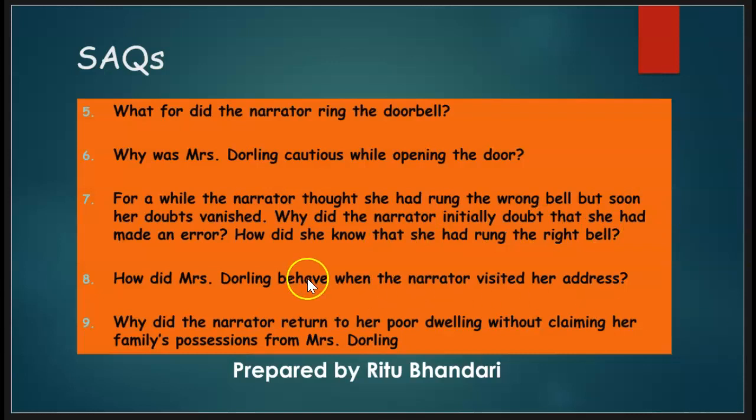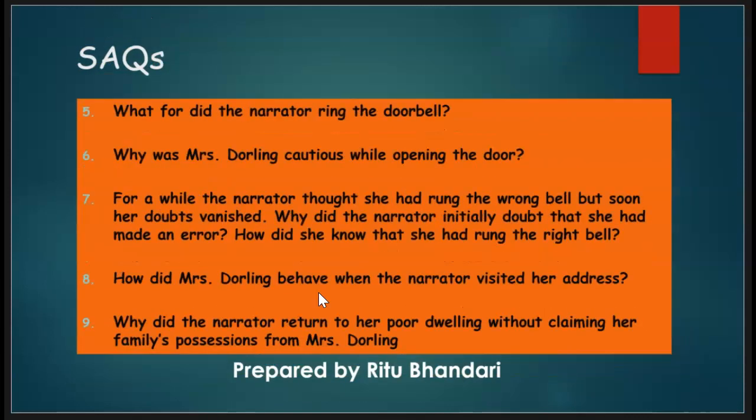How did Mrs. Dorling behave when the narrator visited her address? When the narrator visited Mrs. Dorling's address and informed the lady that she was Mrs. S.'s daughter, first of all, she behaved as if she didn't recognize her. She tried to avoid her. And Mrs. Dorling said that actually she never hoped that anybody would come back from the war to claim their possessions.